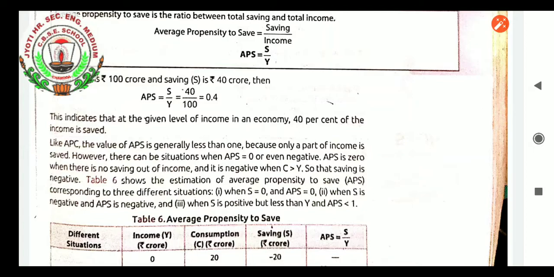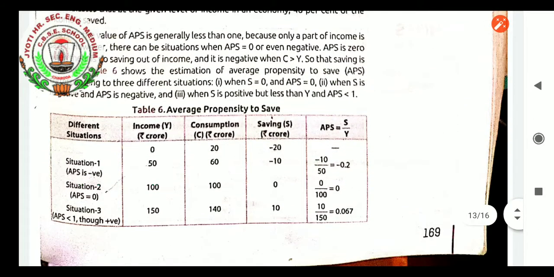Table 6 shows the estimation of average propensity to save corresponding to 3 different situations: when S equals 0 and APS equals 0, when S is negative and APS is negative, and when S is positive but less than Y and APS is less than 1.